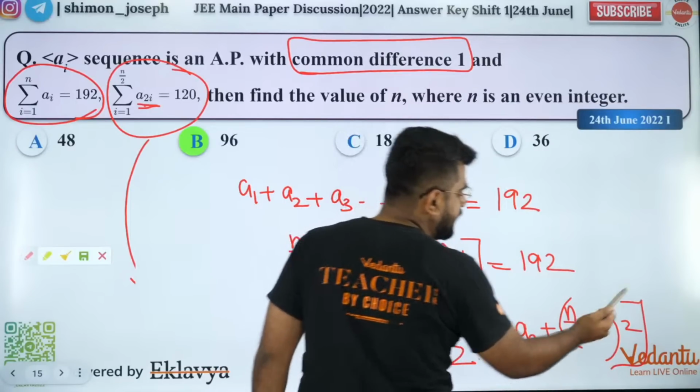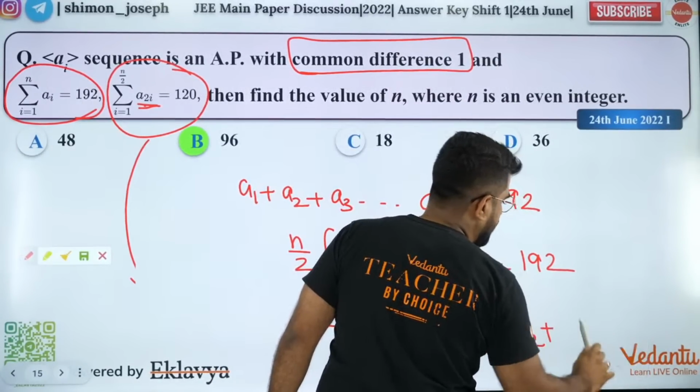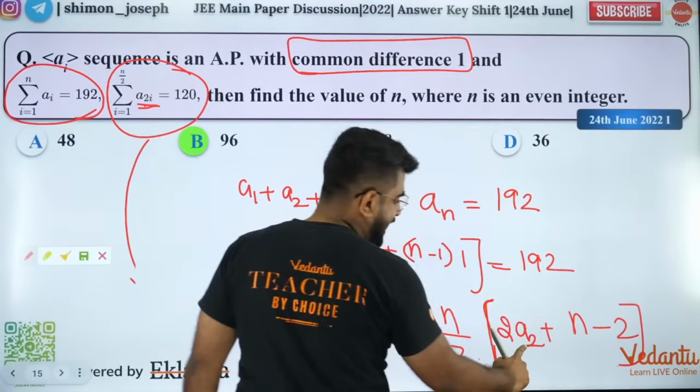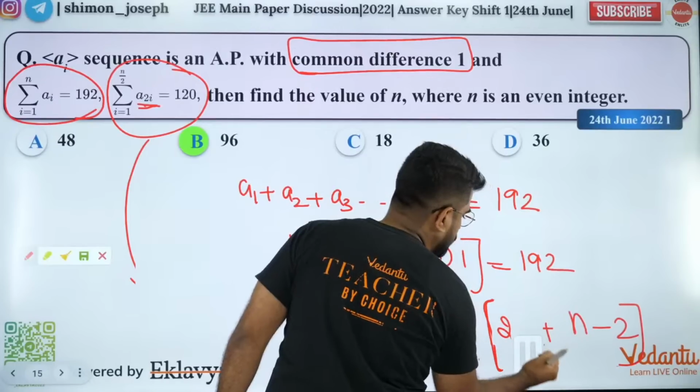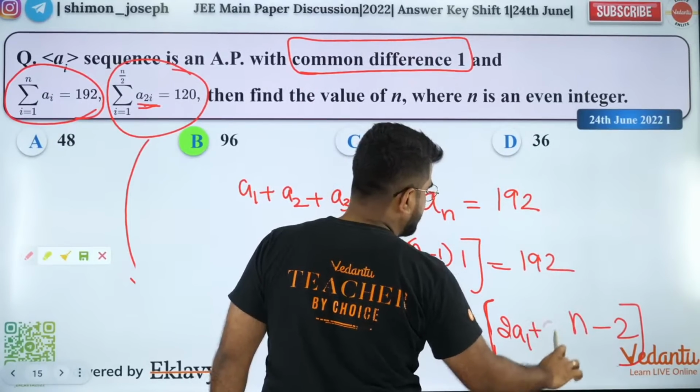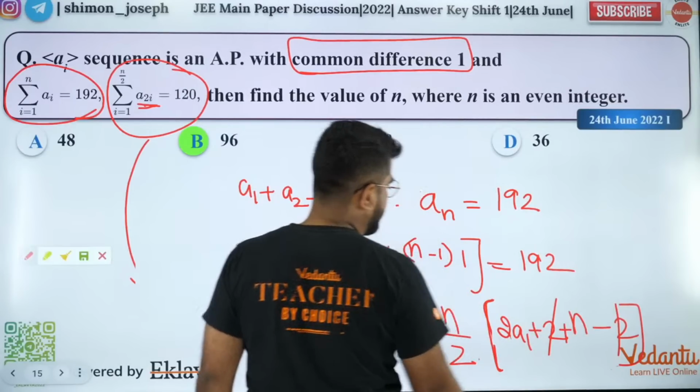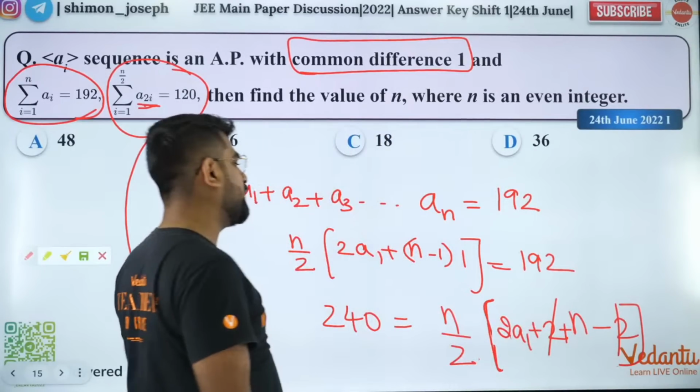So if I multiply it in, now I'll get what? N minus 2. And then A2 is what? A2 is A1 plus 1. So it will become 2A1 plus 2. So plus 2 and minus 2 will get cancelled. And this is what you are left out with.